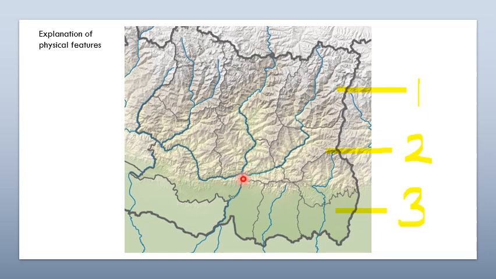And when Arun, Tamor and Sunkosi join together, it is called Saptakosi. From here it becomes 7 Kosi. This river has 7 branches, 7 tributaries, so it is called Saptakosi river.